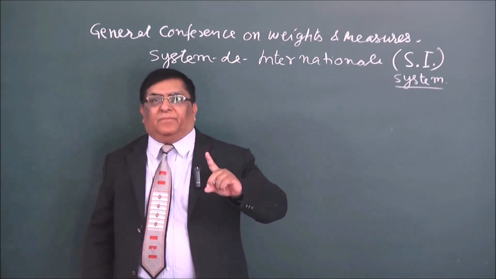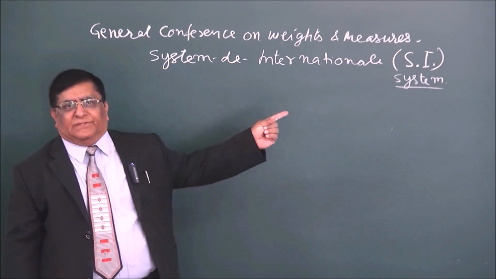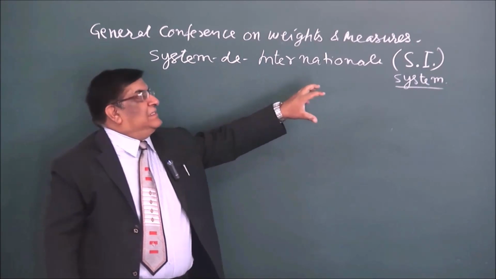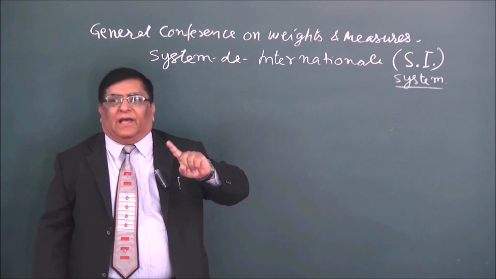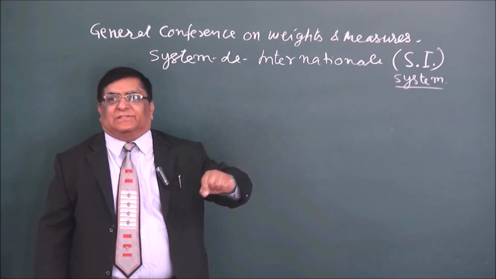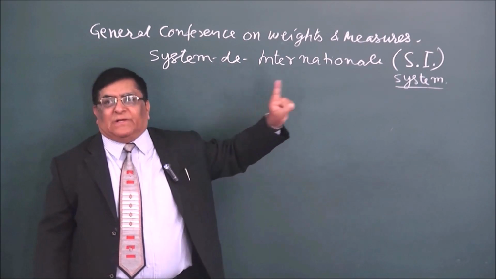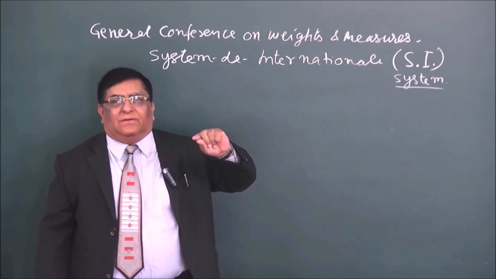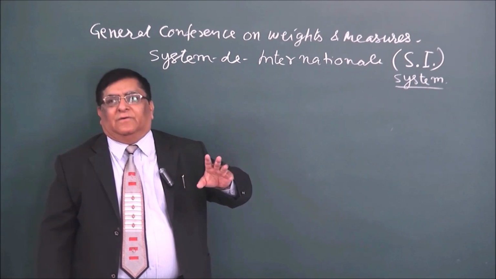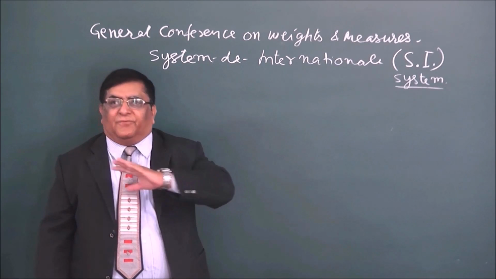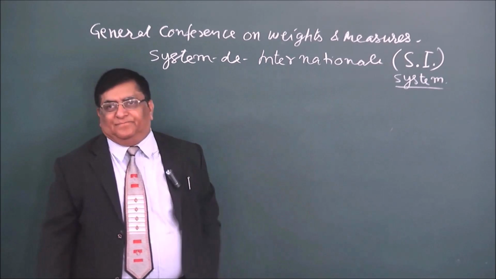So this was done around 1971, the conference was held, and this system was adopted, and this took over the system of that FPS system, CGS system, MKS system, and so many other systems. It was agreed that for all inter-country transactions, and for all those matters where different countries are involved, we will go for the SI system.